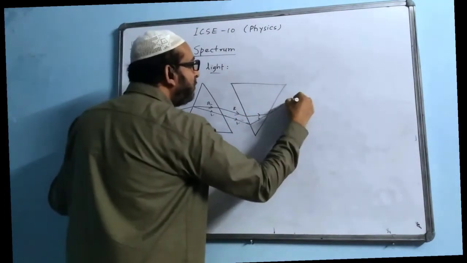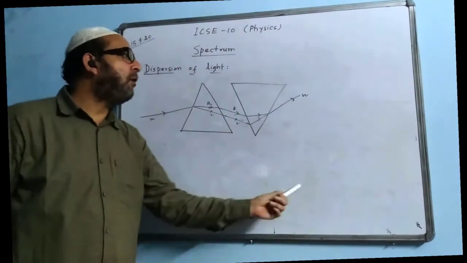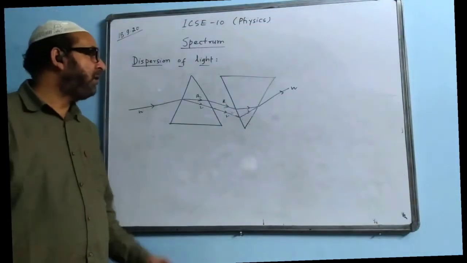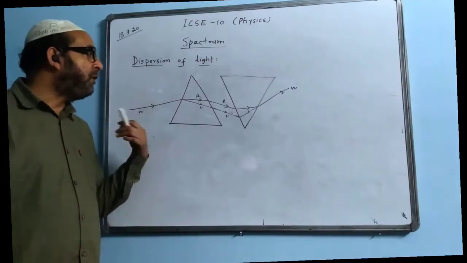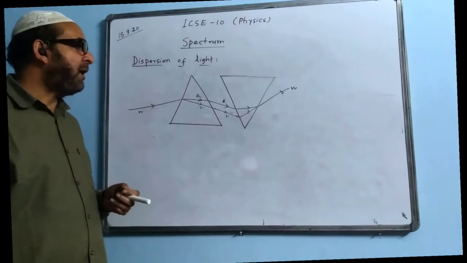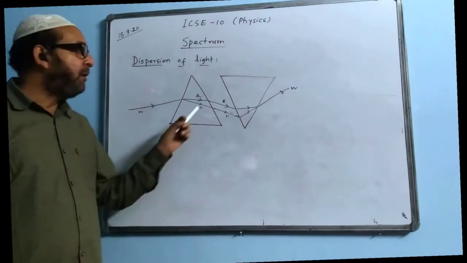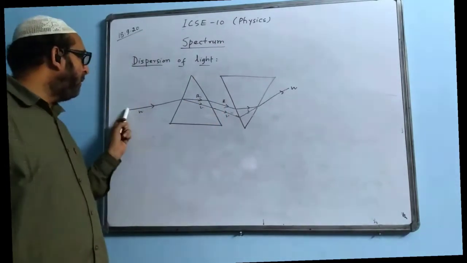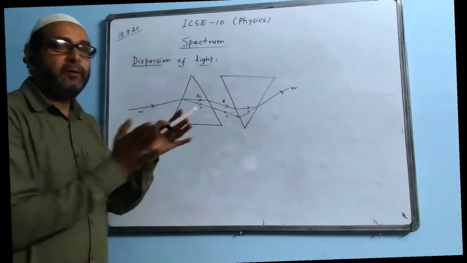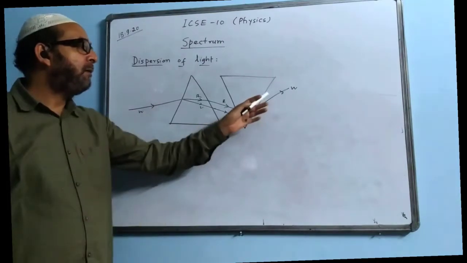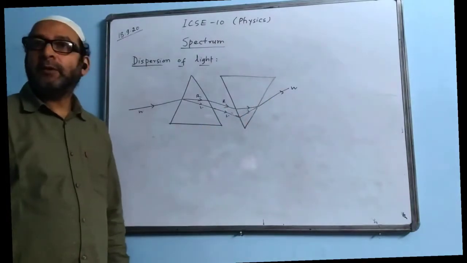And the resulting color coming out was white. When you place a screen over here, on the screen you will receive white light. Okay, once again, Newton did another experiment called the recombination prism experiment. In that experiment, he took one prism and another prism and kept them in inverted positions, the one reverse of the other. One prism he used to disperse, and the other prism he used to rejoin or combine them, and the resulting light which came out finally was white.